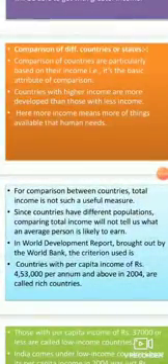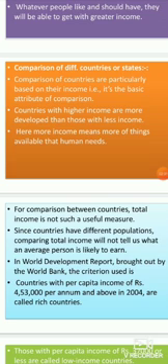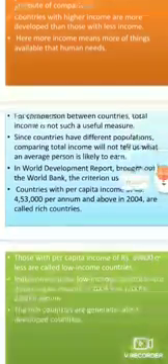Countries with higher income are more developed than those with less income. So if a country has higher income, then it is said to be a developed country compared to those who have less income. Here more income means more of the things available that human beings need. So what they mean by income here is the things which are available for the humans, that is the citizens of that country, based on the needs of the human beings.